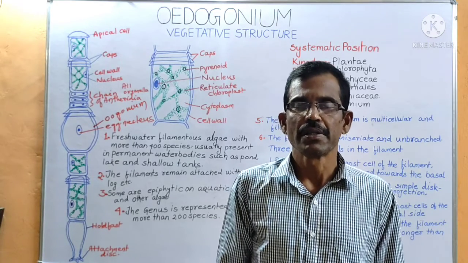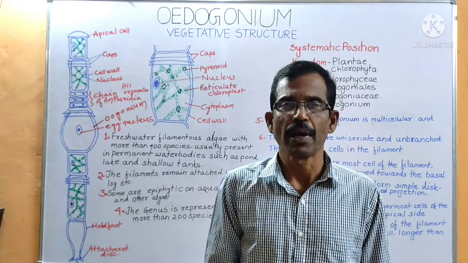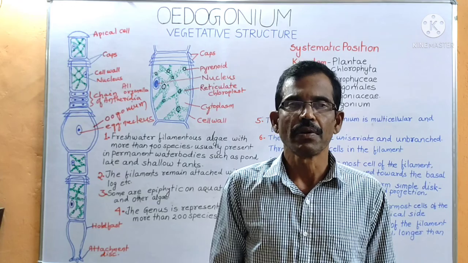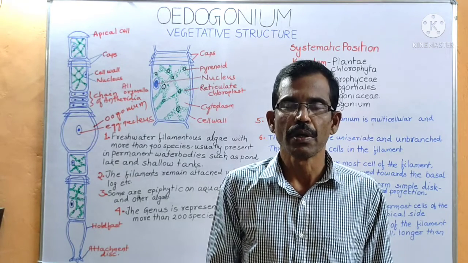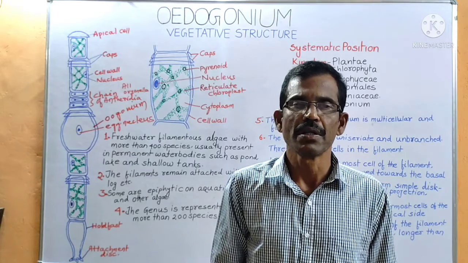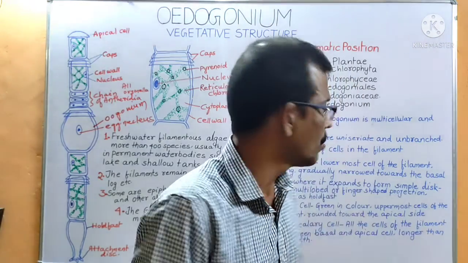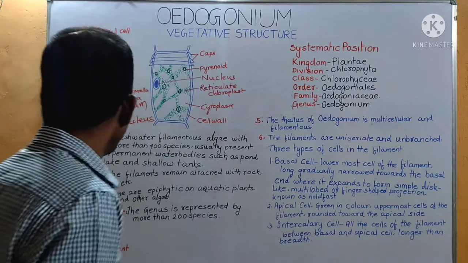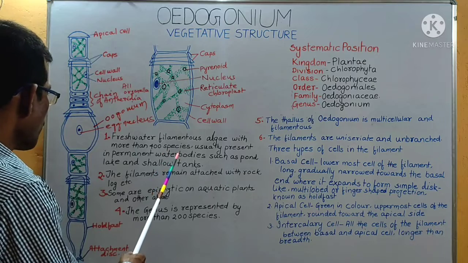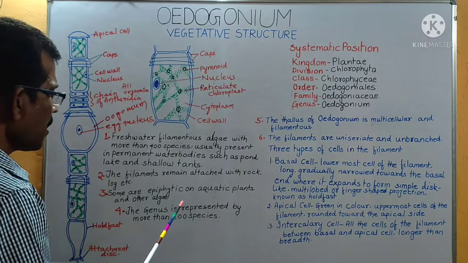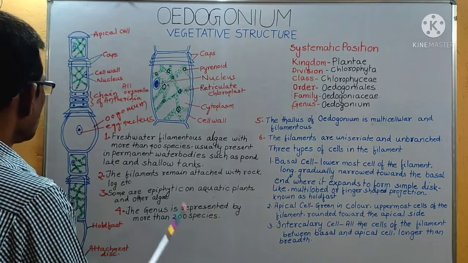First of all, its systematic position. Oedogonium belongs to kingdom Plantae, division Chlorophyta, class Chlorophyceae, order Oedogoniales, family Oedogoniaceae, genus Oedogonium. The genus Oedogonium is represented by more than 400 species. Out of 400 species, in India, more than 200 species are found.